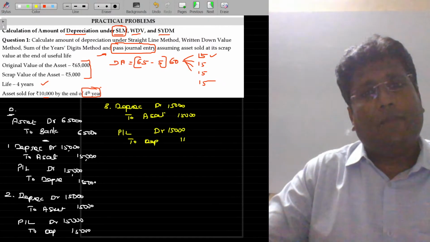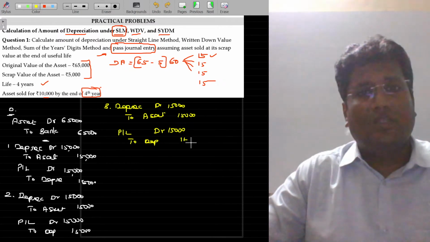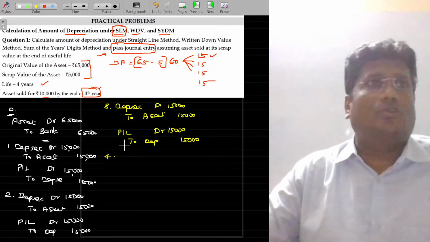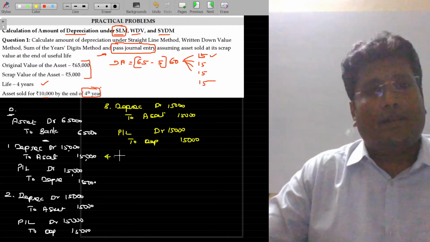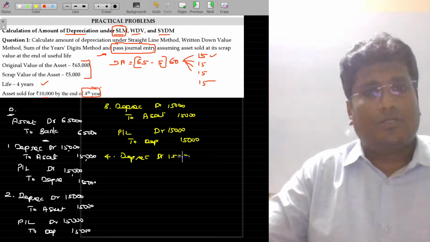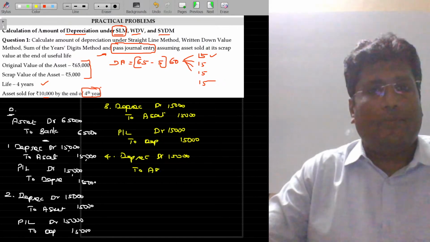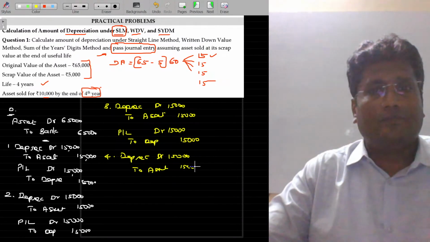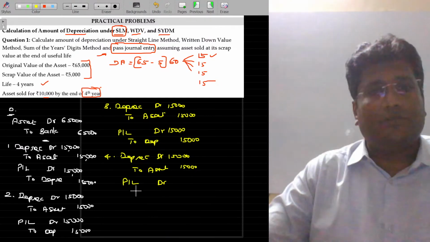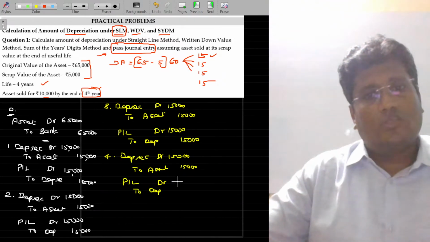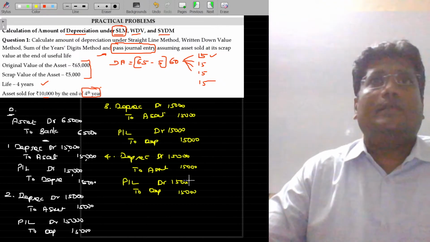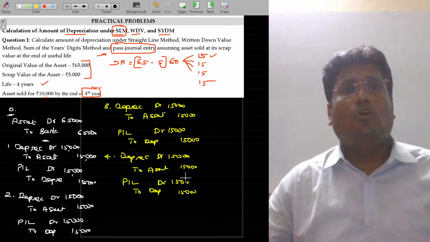And fourth year end, what happens? Again, we have to create the depreciation. Not only that, that's the last year of the life. The asset is sold for 10,000 rupees. In the fourth year, again the depreciation value being the same 15,000, as it is the straight line method of depreciation, depreciation to asset, the value being 15,000. This depreciation should be transferable to the P&L account, so profit and loss account debit to depreciation. This value being 15,000.